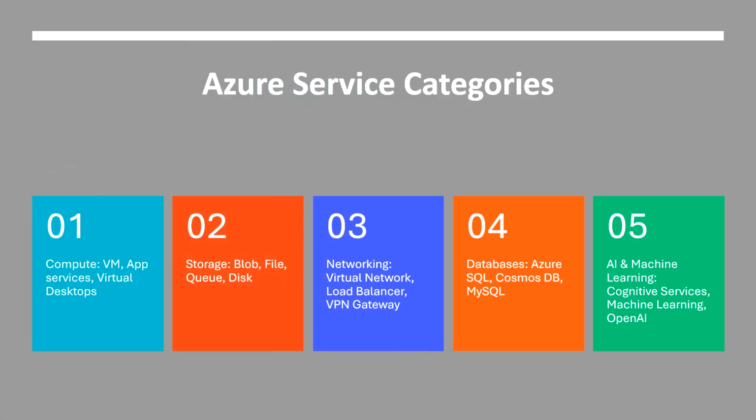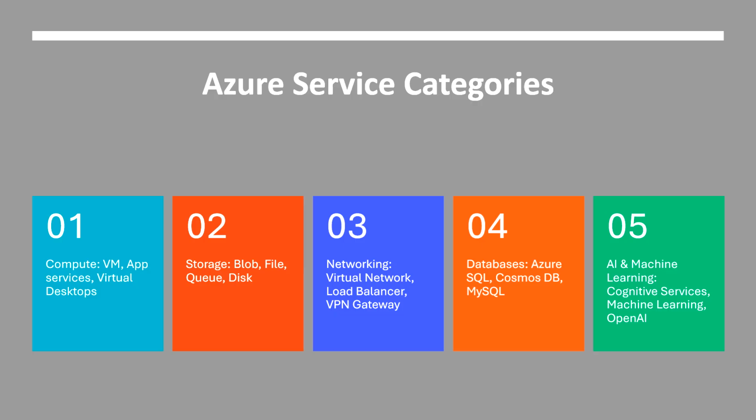Azure's service categories consist of a few different things. For example, the first one is computing, then storage, networking, databases, and AI and machine learning. For computing, you have virtual machines, app services, and virtual desktops, which can have containers to run applications. Then storage, which is blob, file, queue, and disks. Blob is just basic files, videos, and images. It also is secure, scalable data storage, with options if you need larger or smaller, depending on your needs.